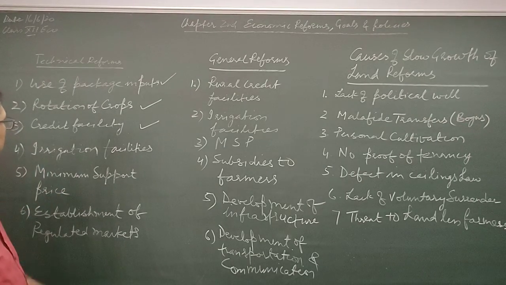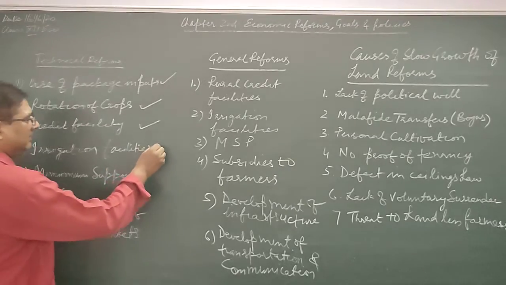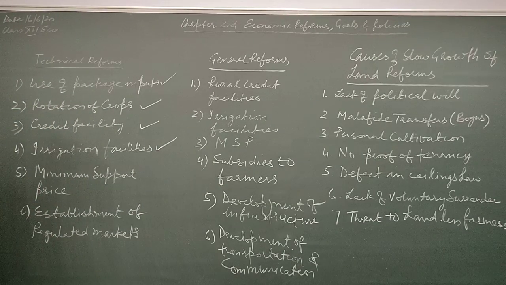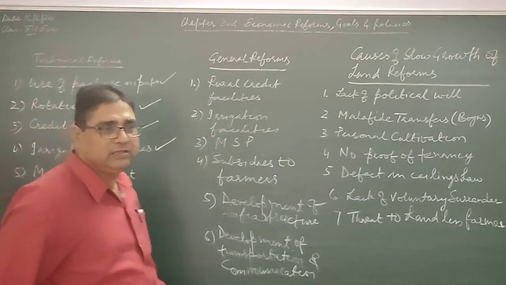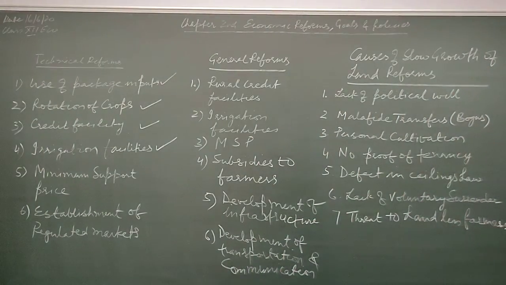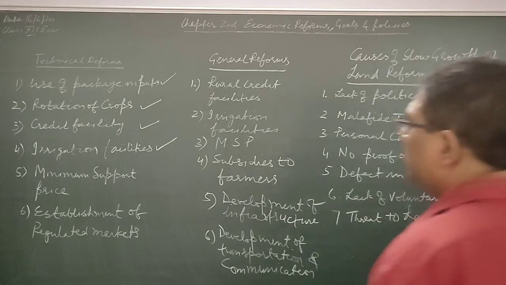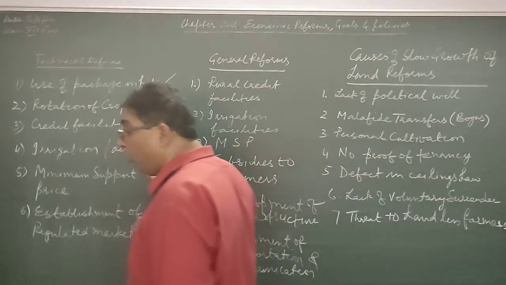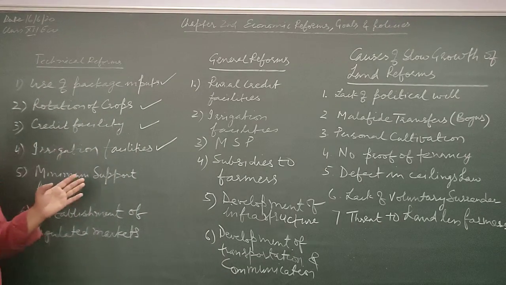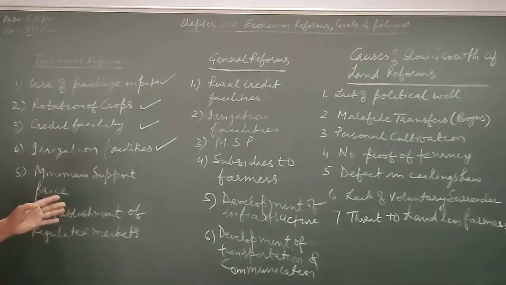They cannot use irrigational facilities. Irrigational facilities means the government should provide various types of pumps and tube wells on easy loan. Or the government should develop more and more dams to store the water.